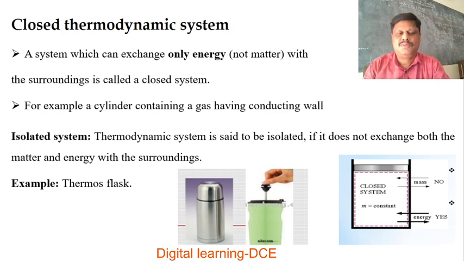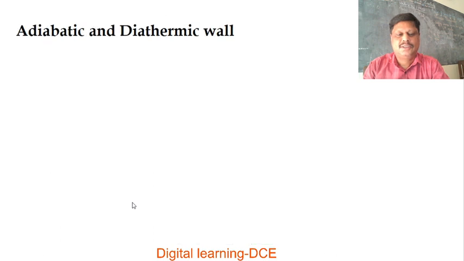So, three systems. One is the open thermodynamic system. It exchanges both matter and energy. The second one, the closed thermodynamic system. It can exchange only energy but not matter. The third one is the isolated system. An isolated system is a thermodynamic system which does not exchange both matter and energy. A good example is a thermos flask.